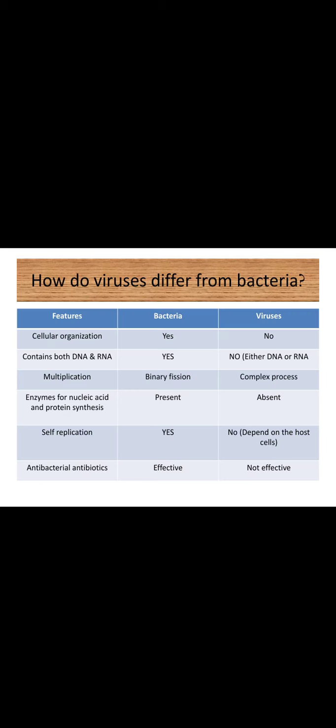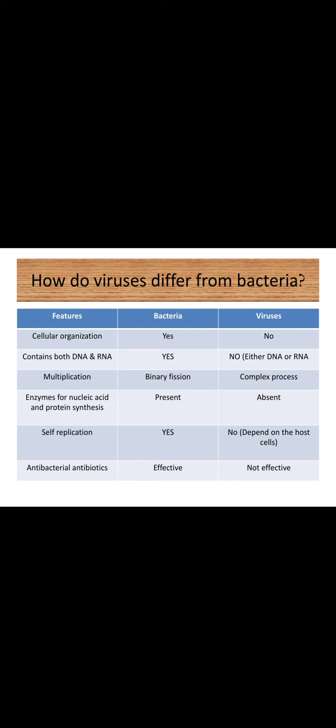So how do these viruses differ from bacteria? First thing is that viruses do not have a cellular organization, that is they do not have a cell wall, cell membrane, or cellular components like mitochondria or cytoplasm, whereas bacteria have all these components. Coming to the genetic composition, bacteria contain both DNA and RNA, whereas viruses contain only DNA or RNA but never both. So based on the genetic composition, viruses are classified into DNA viruses and RNA viruses.